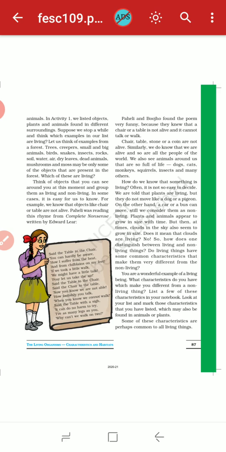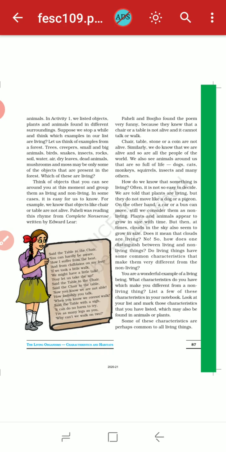Think of objects that you can see around you at this moment and group them as living and non-living. For example, rocks, mountains, sun, moon, sky, clouds are all non-living things. But human beings, animals, trees are all living things. In some cases it is easy for us to know. For example, we know that objects like a chair or table are not alive, that means they are non-living things.